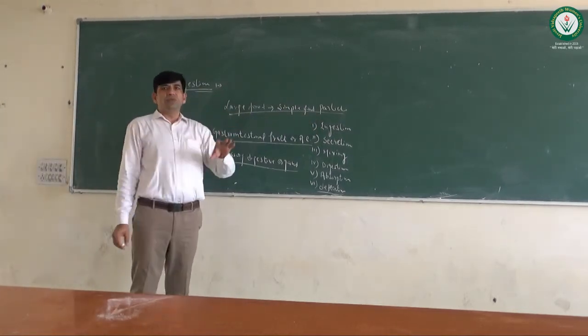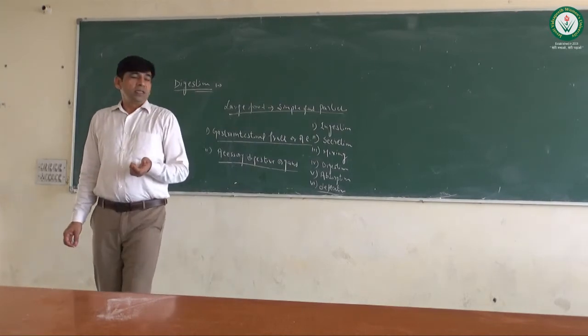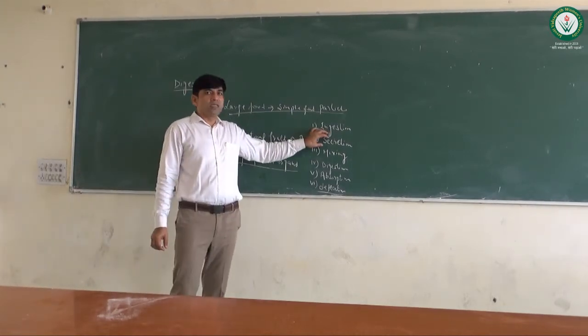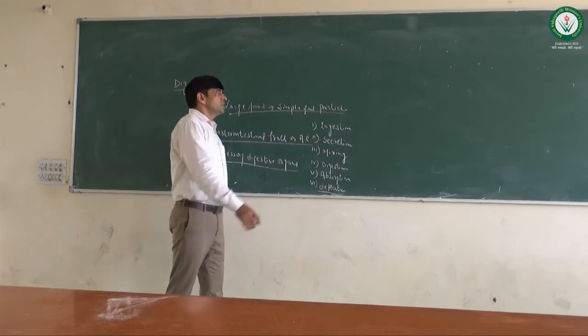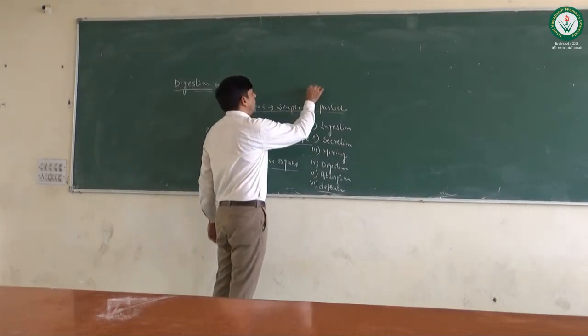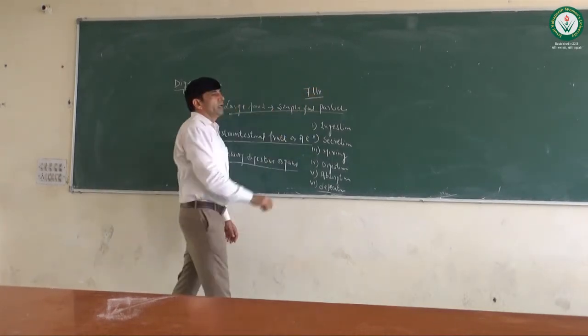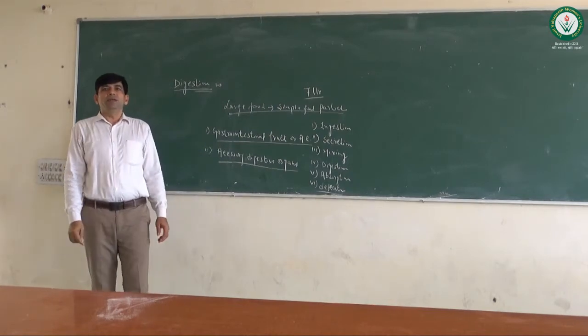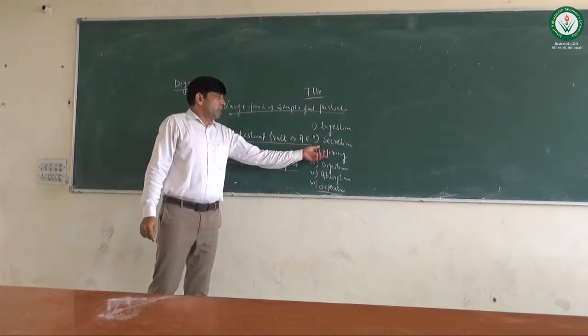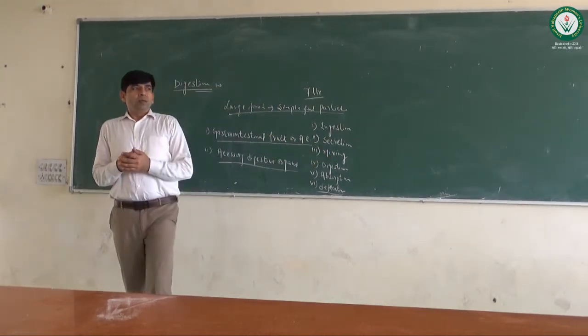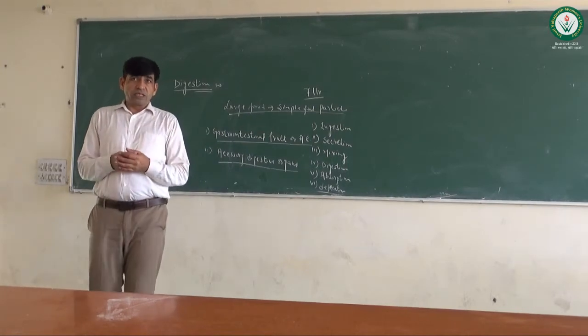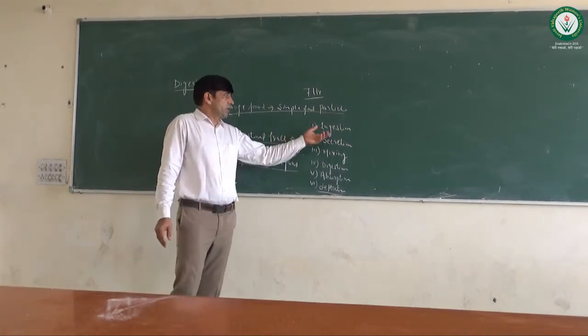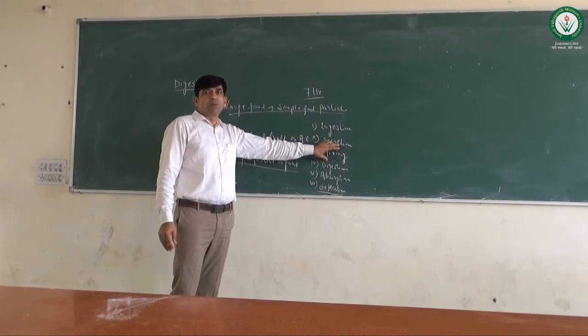Ingestion is the intake of food particles through the mouth. Secretion: about 7 liters of liquid are secreted in our body daily. Mixing: by the propulsive actions of the stomach, food is mixed properly.